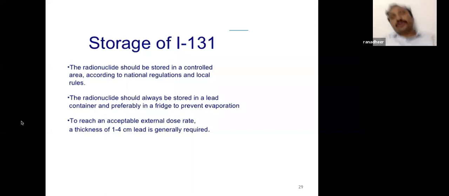The radionuclide should be stored in a controlled area, according to national regulations and local rules. The radiation safety officer will take care of a designated area. The radioiodine should be stored in a lead container. I am always saying iodine is not only volatile, but it also emits gamma rays, which are useful for scanning purposes, and preferably stored in a fridge. But it is very difficult to reach an acceptable external radiation dose. Once we keep it in lead, the radiation dose decreases.